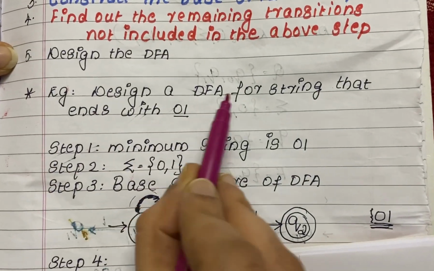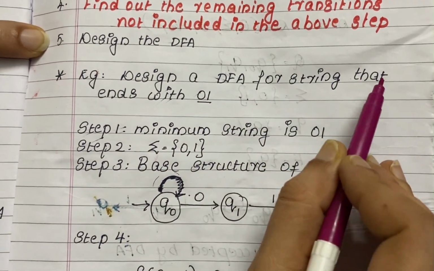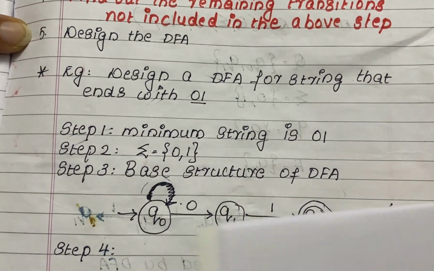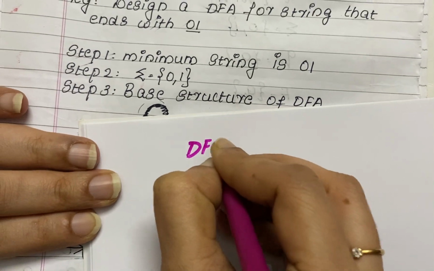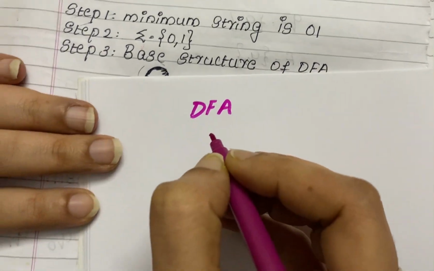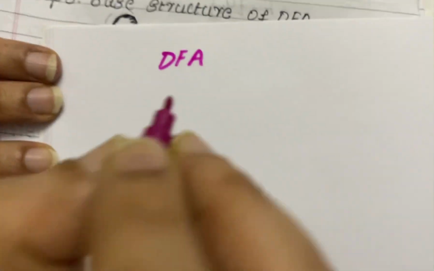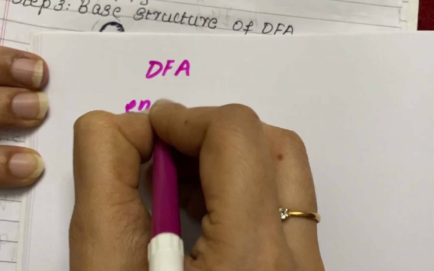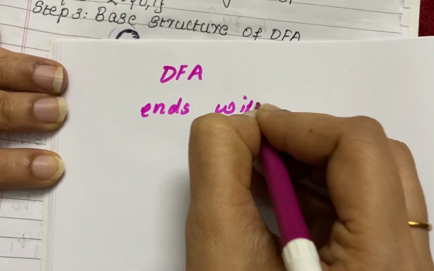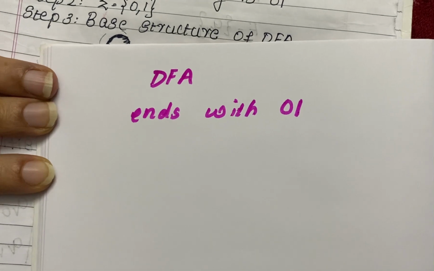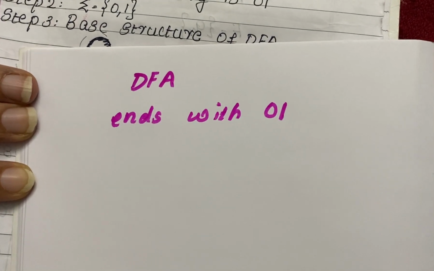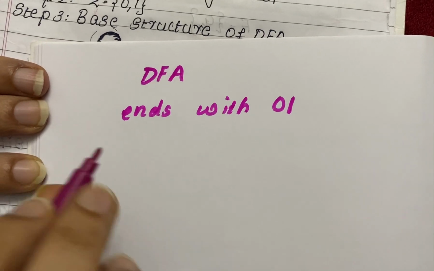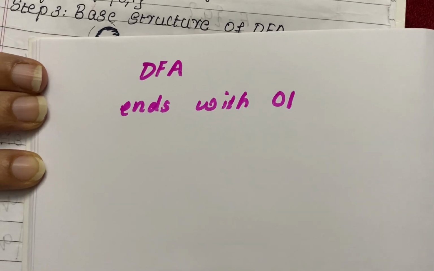Design a DFA for strings that end with 0, 1. You have to construct a DFA, and that DFA should accept the strings that only end with 0, 1. All those strings which end with 0, 1 must be accepted by this particular DFA.